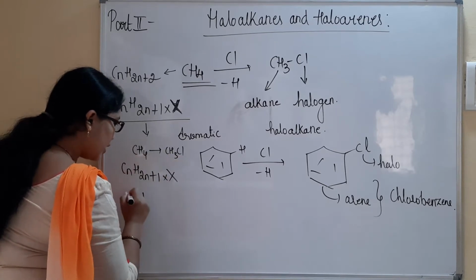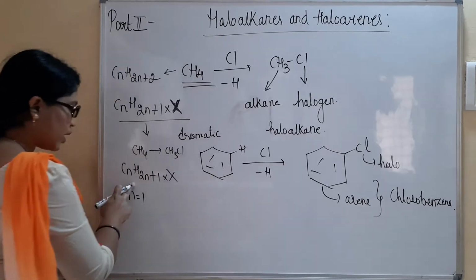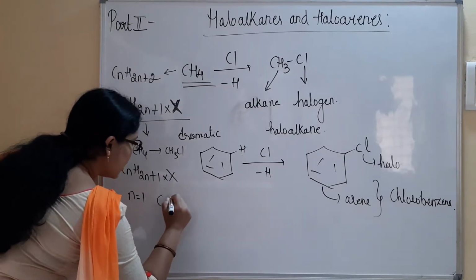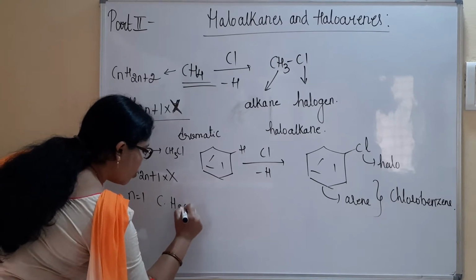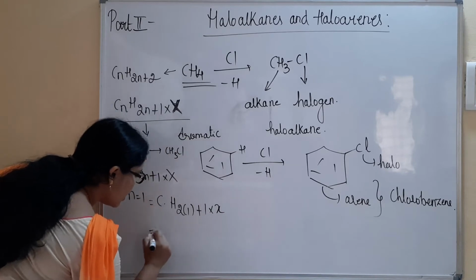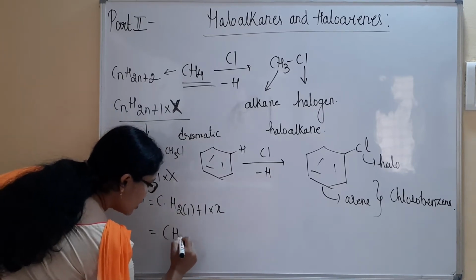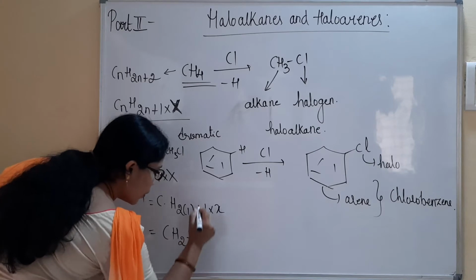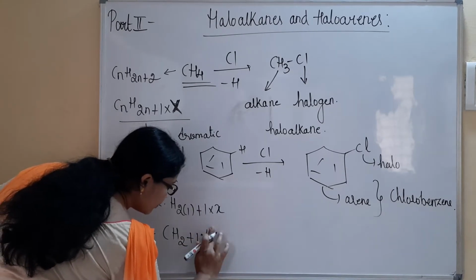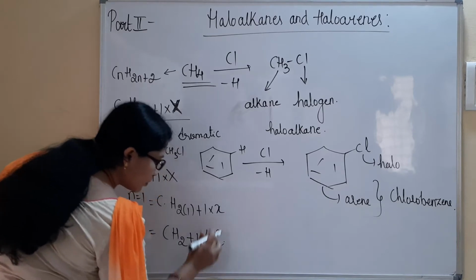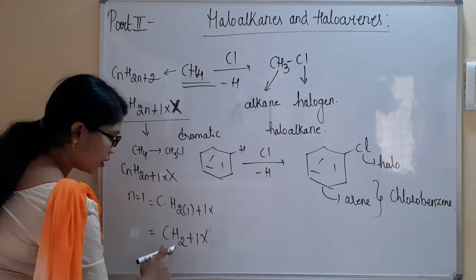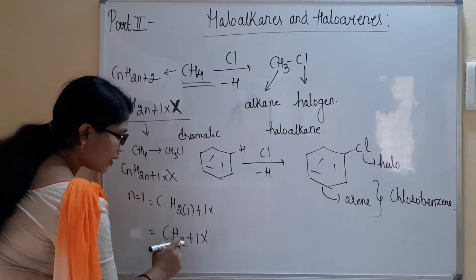So 2n+1 indicates how many hydrogens? The n value remains the same, so C1 H(2×1+1) X. What it indicates is CH3X, where capital X represents the halogen. 2n+1 indicates there are 3 hydrogens.